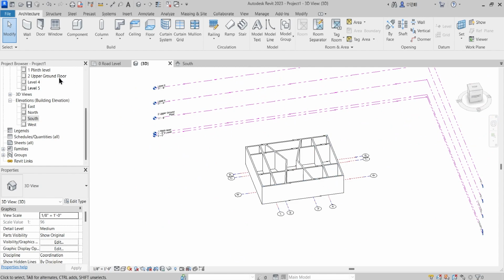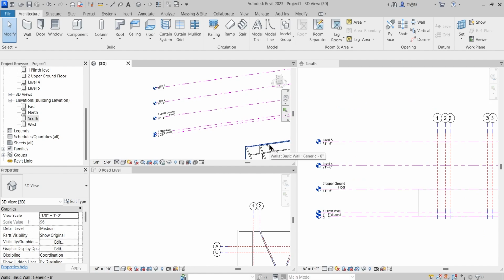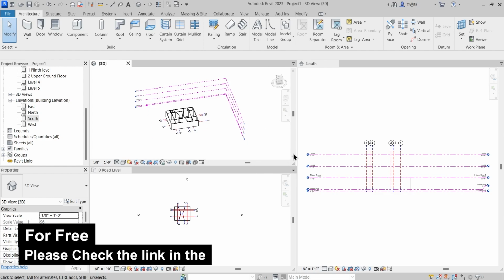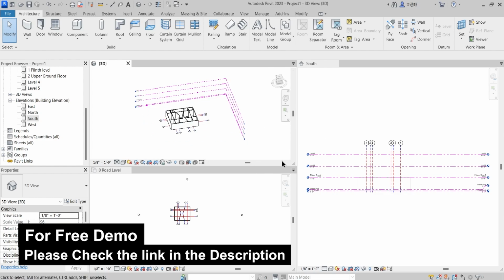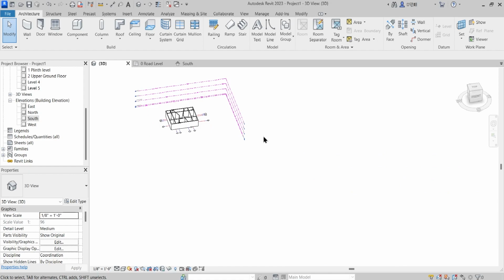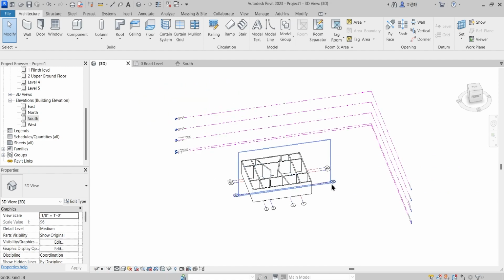One more command: if you want to see multiple views together, then just press WT, and ZA is zoom extend all, and with that all these particular views will appear on your screen. And if you just want to see one, then the opposite of that: initially you press WT for the tile view, and for the single view you have to press TW, the opposite of that, and that will activate this particular single view.